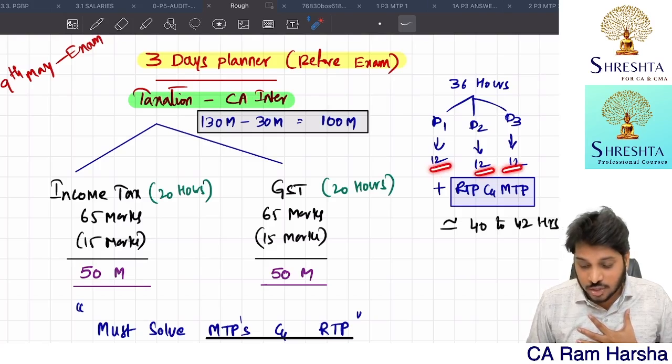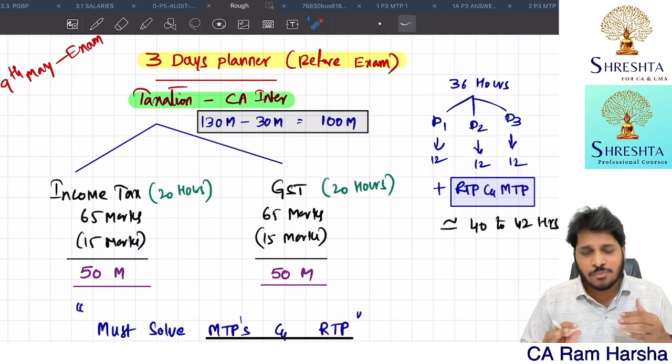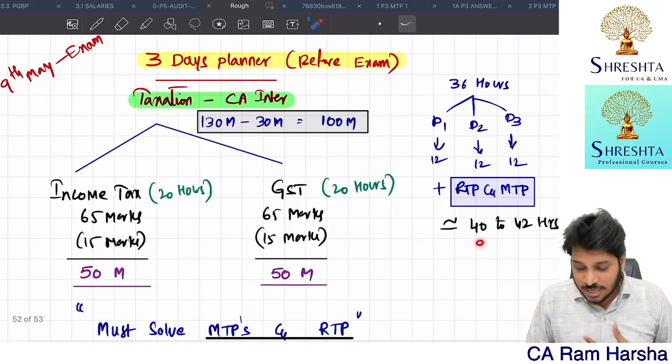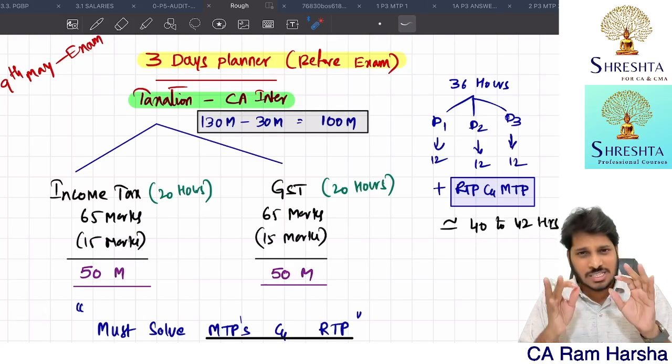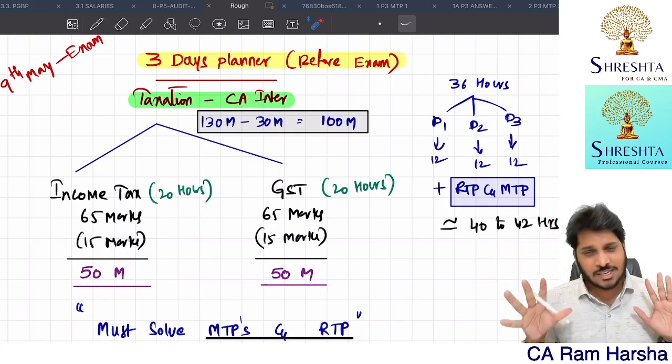approximately. Every day you have 12, 12, 12 hours. On the day of the exam, you may have some 4 hours. So literally it turns out to be 40 to 42 hours. Remember, taxation is the lengthiest paper in the entire CA Inter.